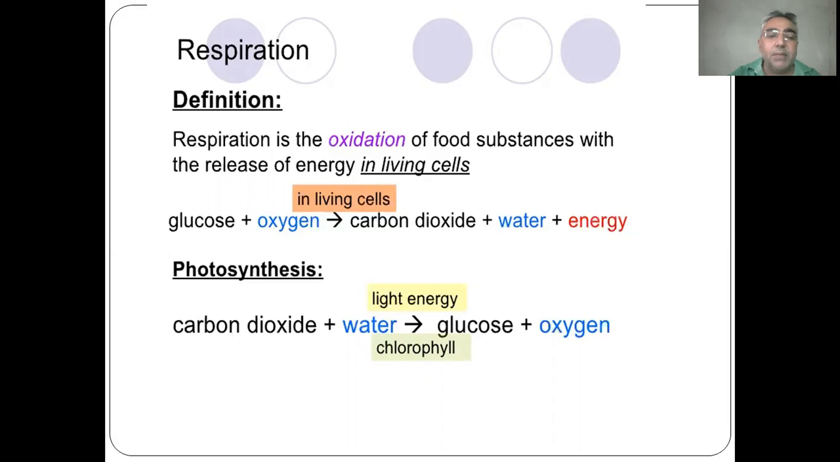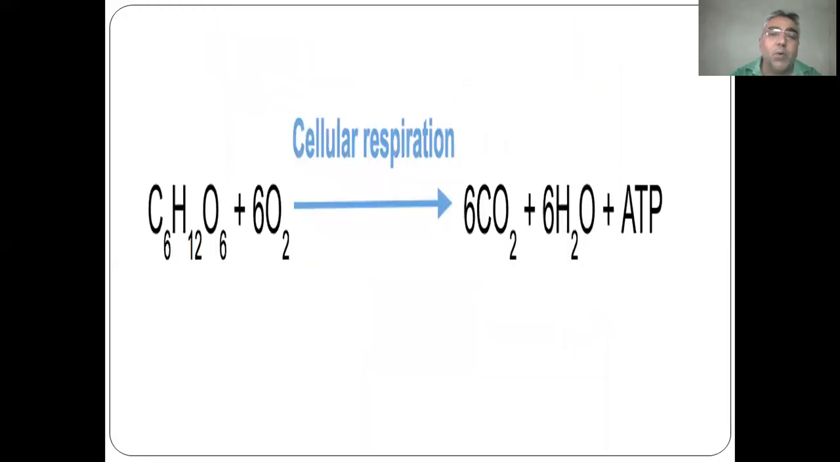You can differentiate between respiration and photosynthesis. Photosynthesis is an anabolic process. In respiration, oxygen is utilized, and in photosynthesis, oxygen is released. In photosynthesis, carbon dioxide plus water, in the presence of light energy and chlorophyll, form glucose. Photosynthesis is the process in which plants manufacture their own food.